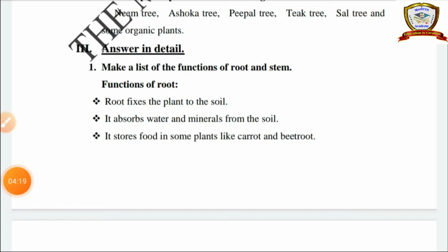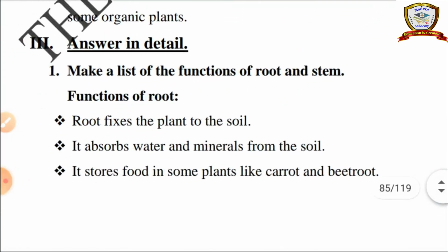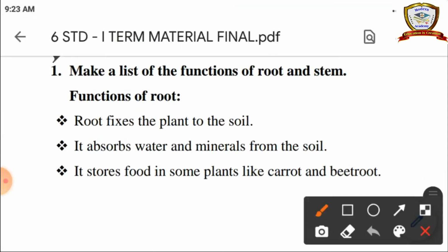Material reading. Answer in detail. Make a list of the functions of root and stem. What are the functions of root? Root fixes the plants to the soil. It absorbs water and minerals from the soil. It stores food in some plants like carrot and beetroot.